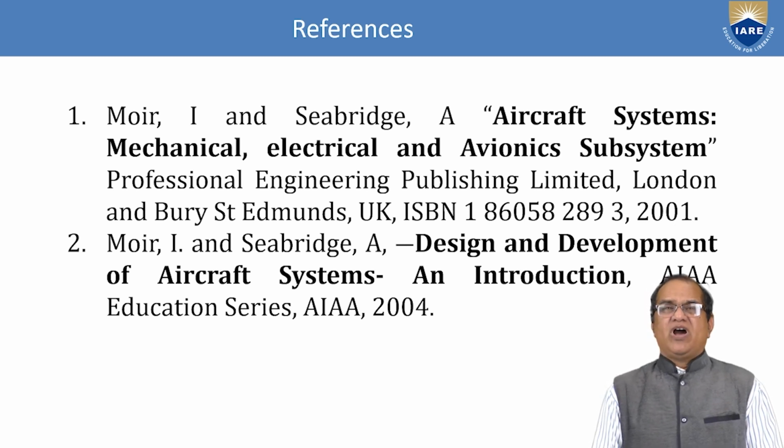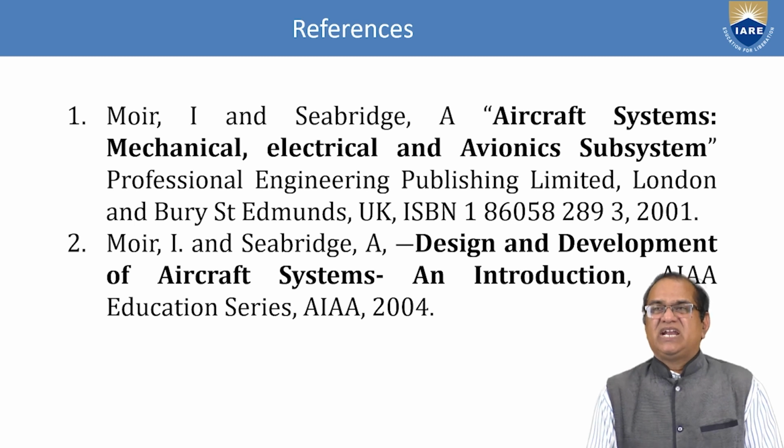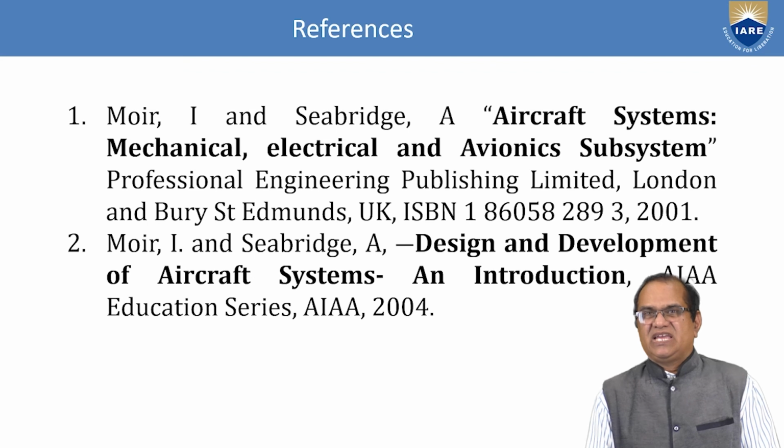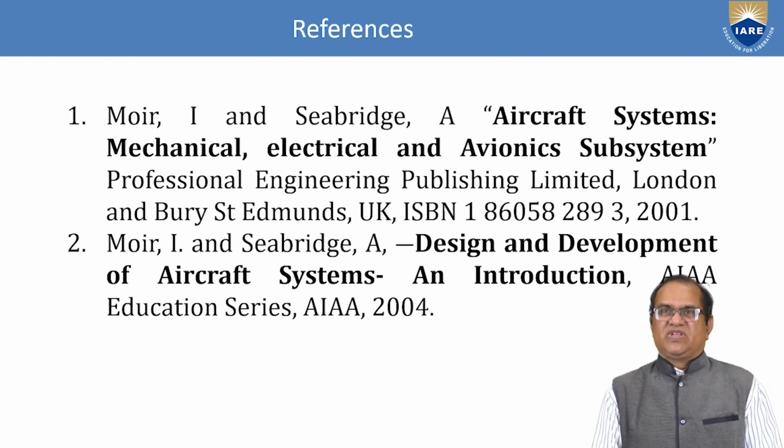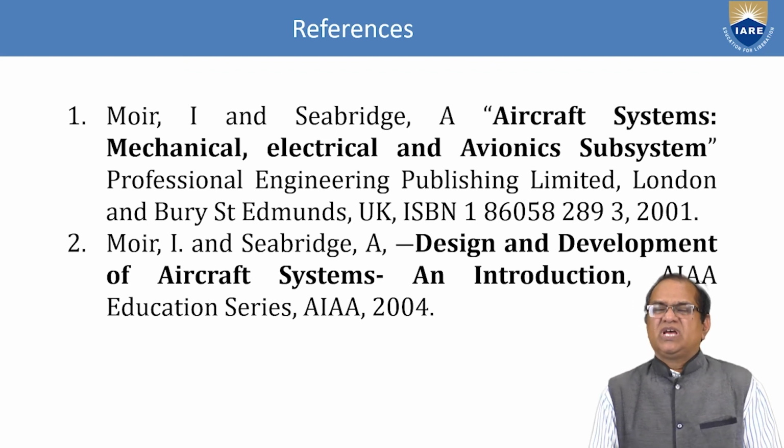Another book is Moir I and Seabridge A, Design and Development of Aircraft Systems: An Introduction, AIAA Education Series. So these are the books which I am referring, and from there I am preparing this lecture.